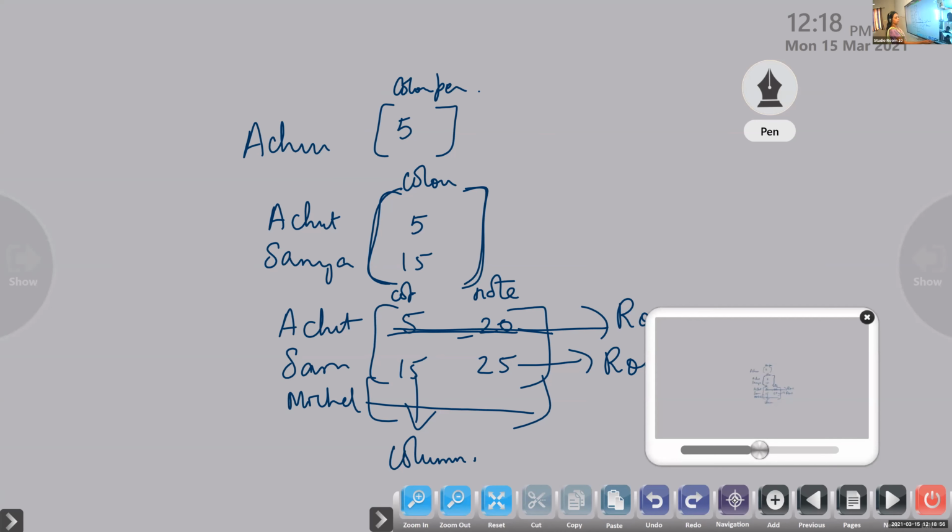Now we are going to learn the general form. Write the heading: general form of an m by n matrix. So an m by n matrix means how many rows are there, Nia? And how many columns? m rows and n columns.